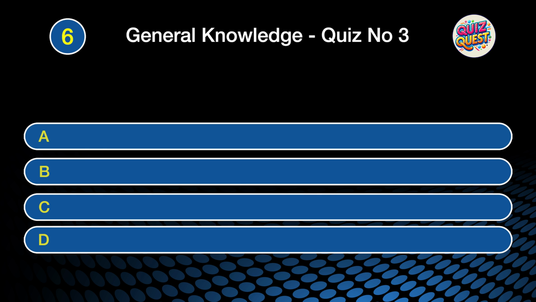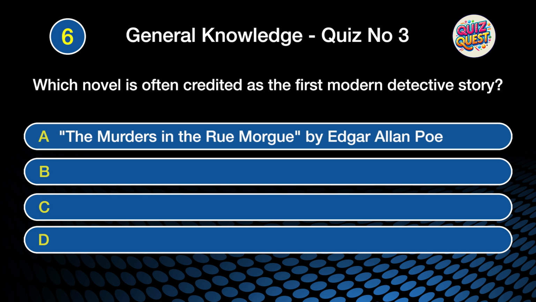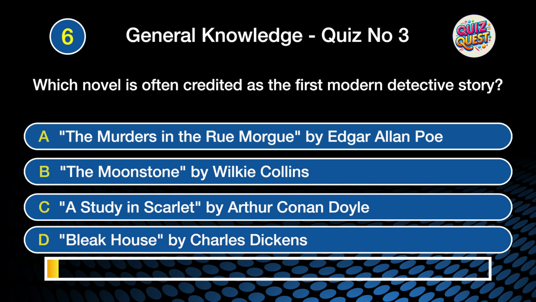Question 6. Which novel is often credited as the first modern detective story? Is it A. The Murders in the Rue Morgue by Edgar Allan Poe, B. The Moonstone by Wilkie Collins, C. A Study in Scarlet by Arthur Conan Doyle, or D. Bleak House by Charles Dickens?